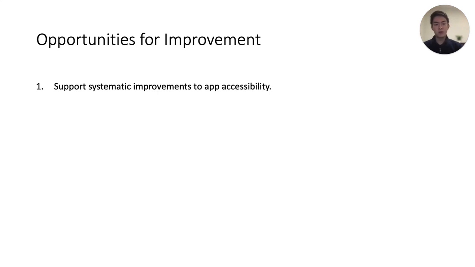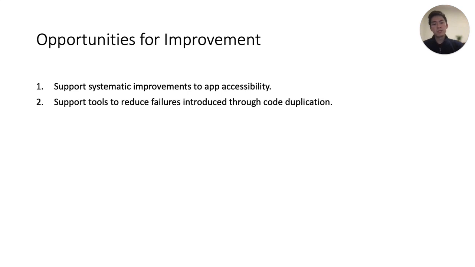Our analysis thus motivates the need for supporting more guidelines for developers in systematically evaluating and improving labeling across their entire app. Second, our data showed some instances of code duplication, providing inconsistent labeling of elements within an app, suggesting opportunities for app frameworks and development platforms to work towards methods for reducing these failures introduced through code duplication.